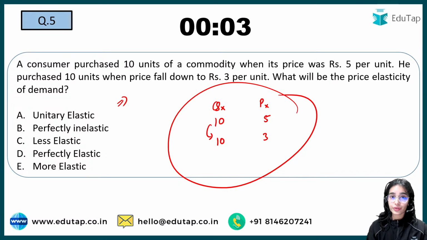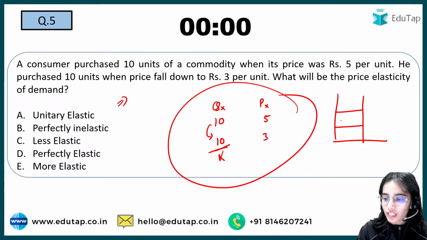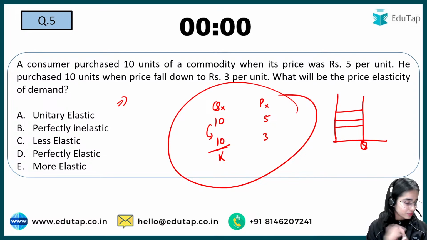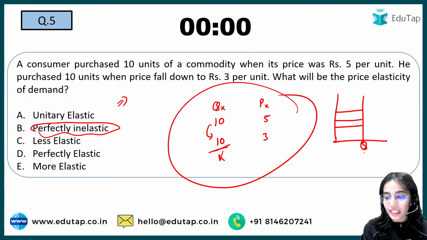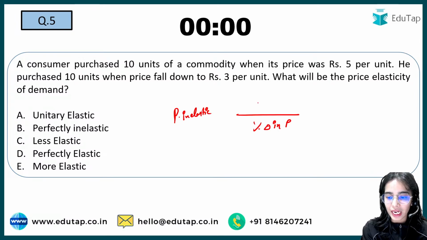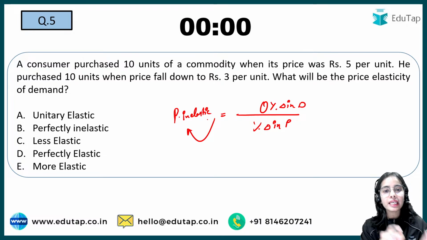Nilesh is saying unitary elastic. There is no change in quantity demanded. That means whatever the change in price, the quantity is not changing. So what is this kind of demand? Yes, very good, Sarish. Very good, Atul. It is perfectly inelastic. That means the quantity is not changing. Perfectly inelastic shows that with a percentage change in the price, there is 0% change in demand. So that is perfectly inelastic demand. That cannot change. Okay, so that is the idea.